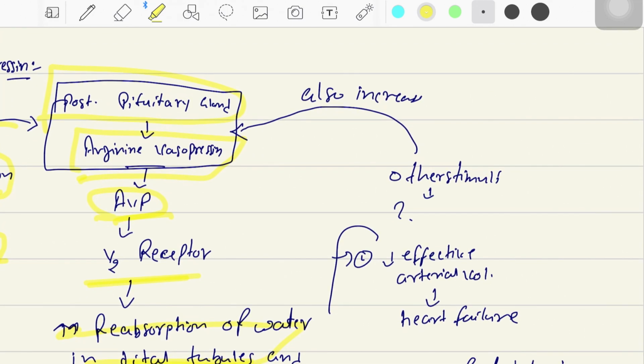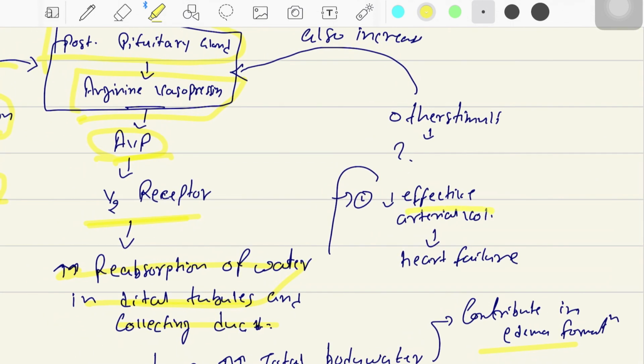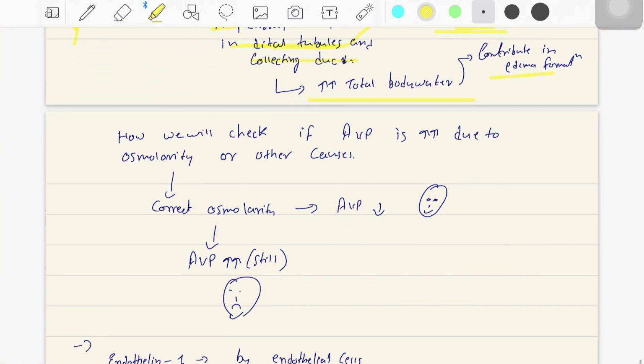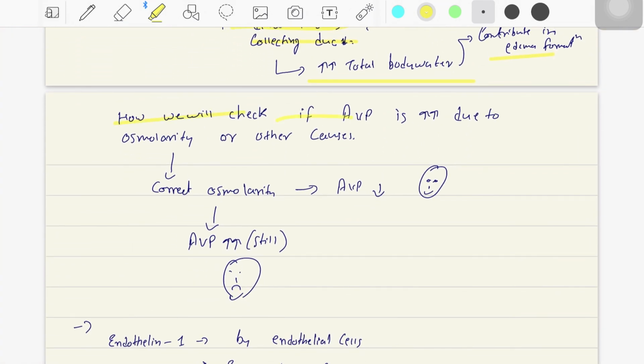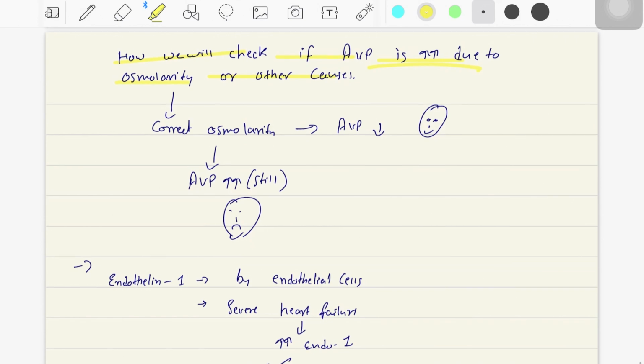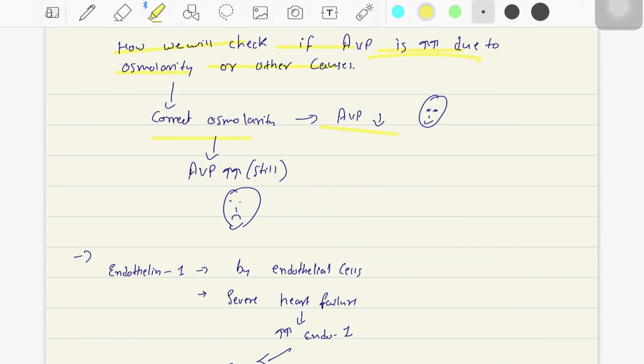What are the other stimuli that can increase the secretion of the arginine vasopressin? That is decrease in the effective arterial volume. What is effective arterial volume? We have already discussed it. And what are the causes? The most important cause is heart failure. Because of the heart failure, there will be decrease in the effective arterial volume, and that will cause the release of arginine vasopressin, AVP. So how will we check if AVP is increased due to osmolarity or other causes? Simple, if you correct the osmolarity, there will be decrease in the AVP. So this is because of the osmolarity.